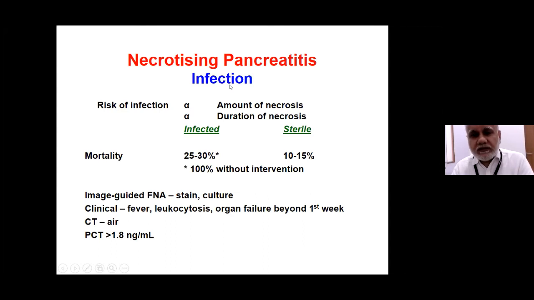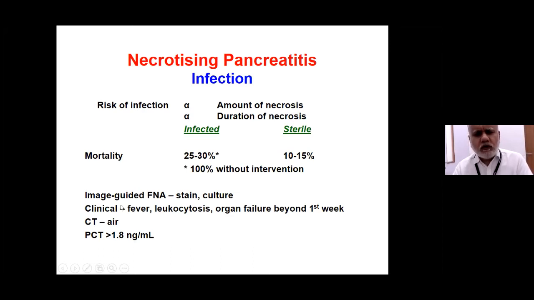Now, how do we establish infection? The gold standard is image-guided fine needle aspiration. And students, don't call this FNAC. This is only FNA. You remove the fluid and send it for Gram stain and culture. So image-guided FNA. The problem is that while doing this, you may introduce infection in a sterile necrosis. So it has to be done with complete asepsis.